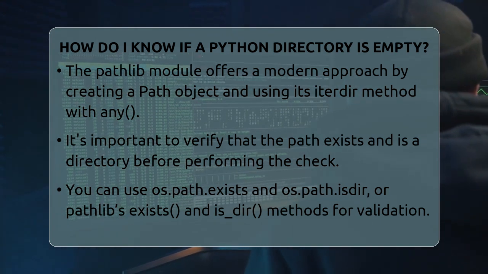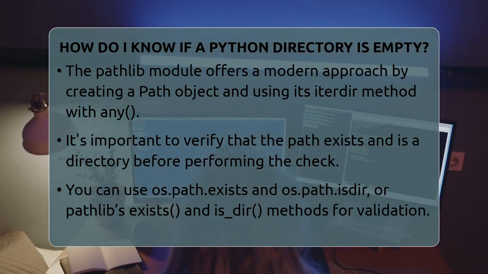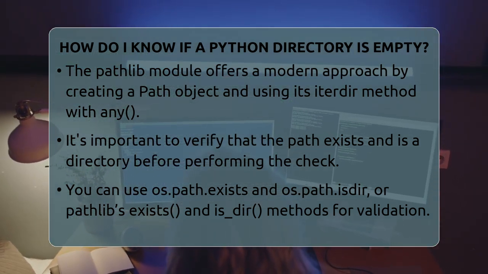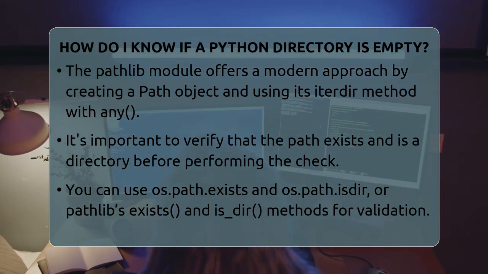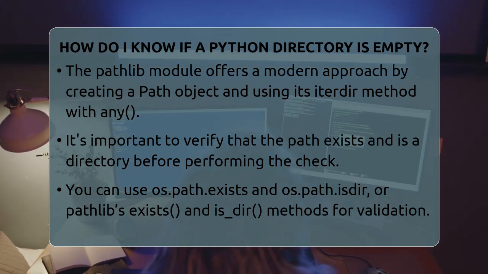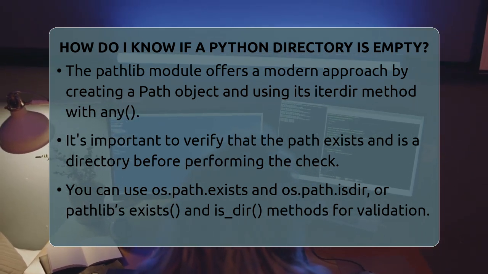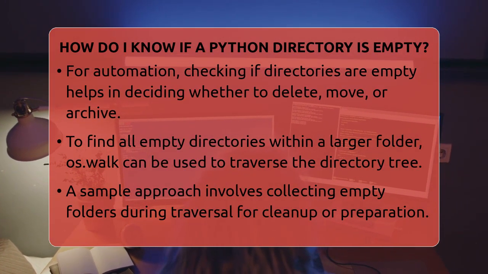You can also use the pathlib module, which is a modern way to handle file paths. By creating a path object for your directory, you can call its iterdir method. Using any on the iterator returned by iterdir will tell you if there is at least one file or folder inside. If any returns false, then the directory is empty.